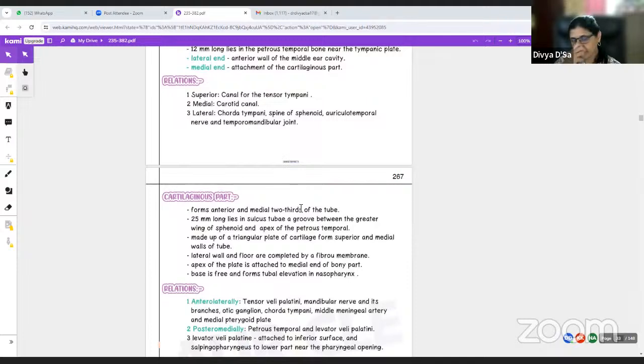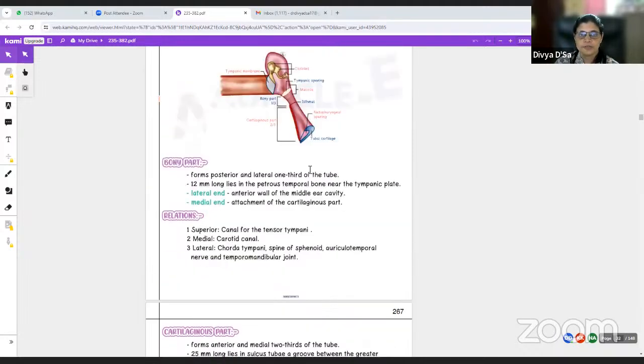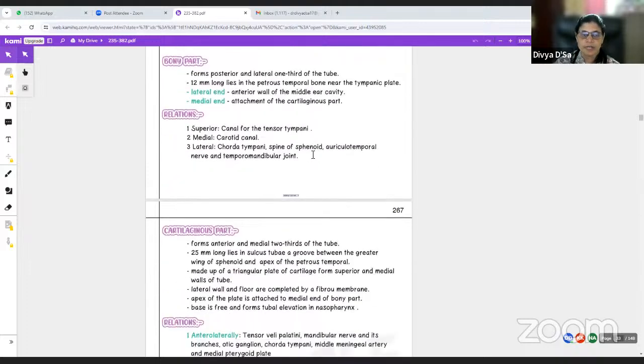Cartilaginous part. It forms the anterior and medial two-thirds of the tube. It is about 25 millimeters long and lies in the sulcus tubae, a groove between the greater wing of the sphenoid and the apex of the petrous part of the temporal bone.